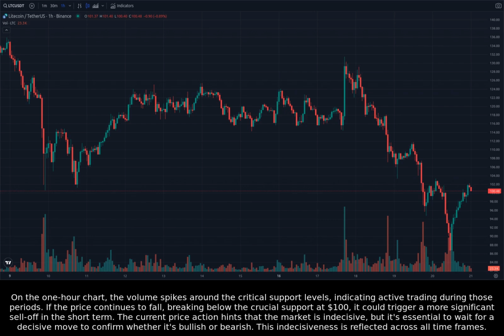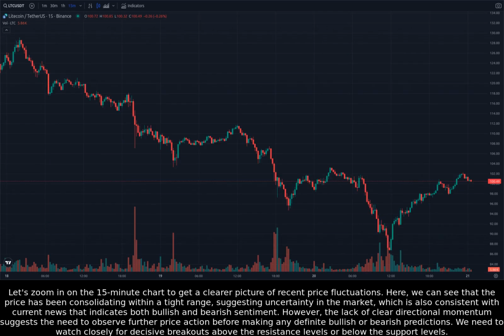On the 1-hour chart, the volume spikes around the critical support levels, indicating active trading during those periods. If the price continues to fall, breaking below the crucial support at $100, it could trigger a more significant sell-off in the short term. The current price action hints that the market is indecisive, but it's essential to wait for a decisive move to confirm whether it's bullish or bearish. This indecisiveness is reflected across all time frames.